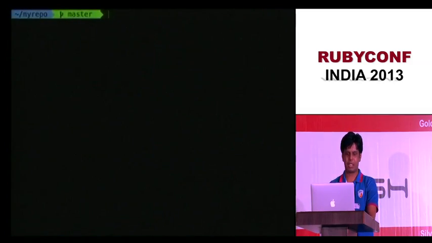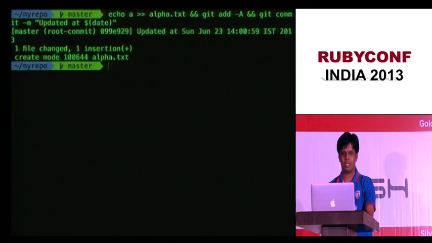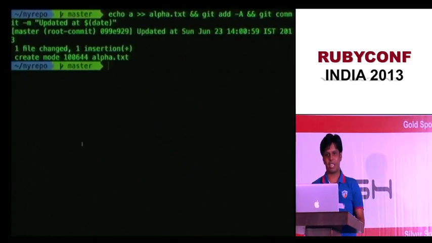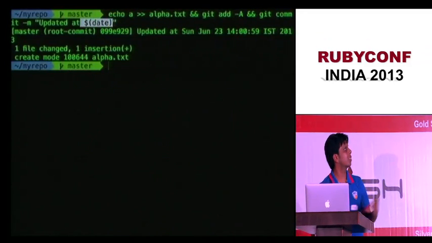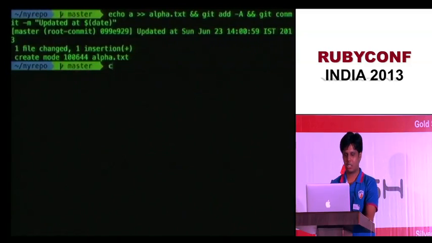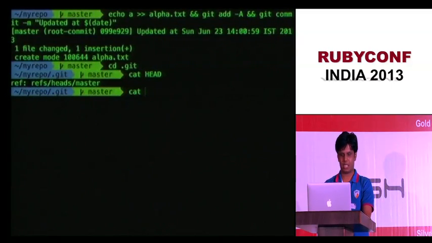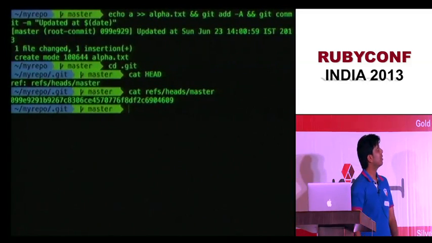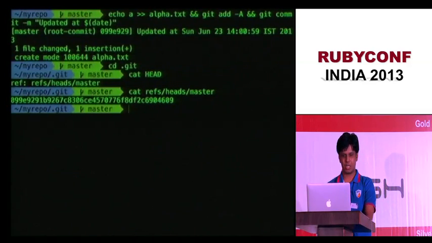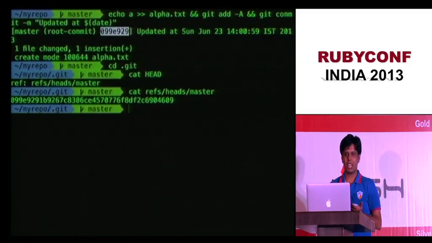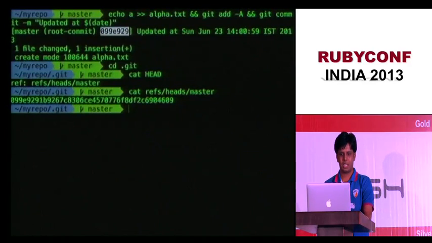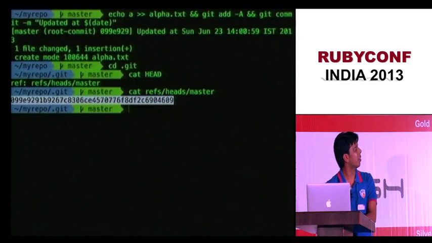Let me commit something. In fact, I'll commit in a single line. I also added a timestamp in my command, "updated at" the timestamp, just to differentiate between different commits. Let's go back into the .git folder and see what happened. cat HEAD, and let's cat refs/heads/master. So we have some value, and it looks exactly like the value Git gave us during the commit. So what is this value? How is it calculated? Let's find where this value came from.